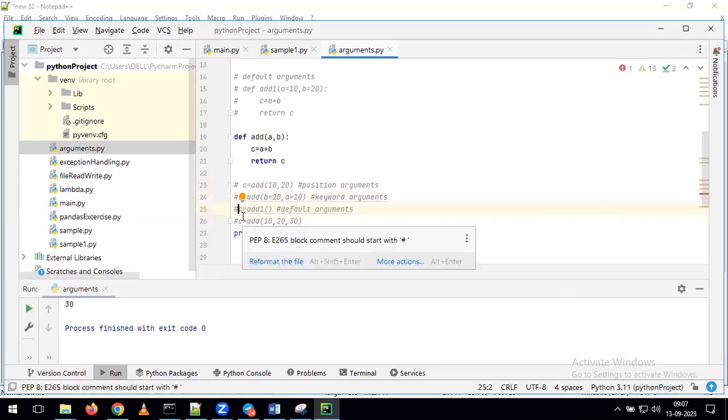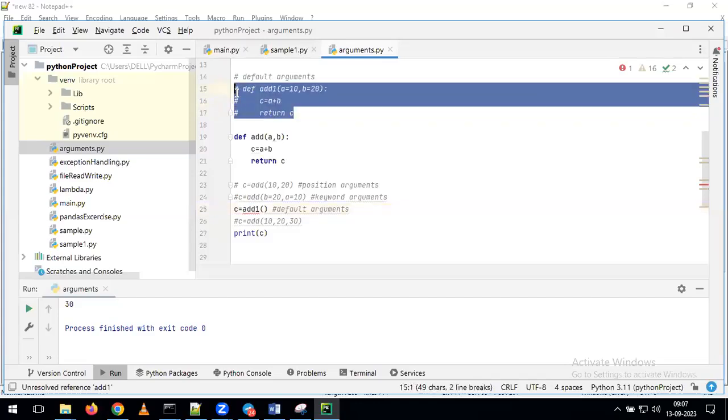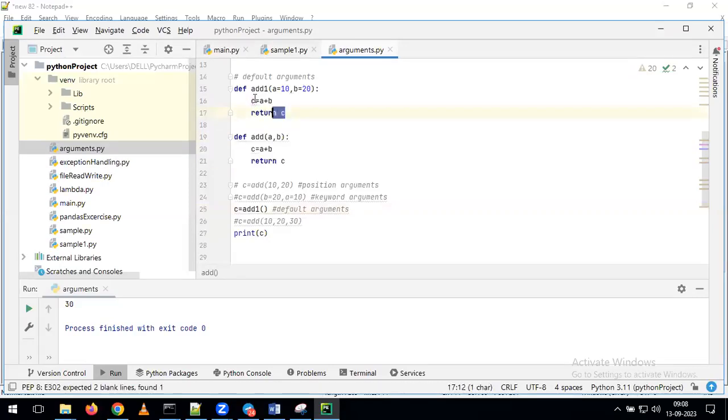Any guesses what the meaning of the default argument is from your side? Not passing any value. Okay, if you're not passing any values, how will this function execute? Very simple, default value. See here, as part of the default arguments, which function am I calling? I am calling the add one function. If you see the definition of the add function here, what am I giving? add one of a is equal to 10 and b is equal to 20. Now you tell me, what is the difference between this function and this function?